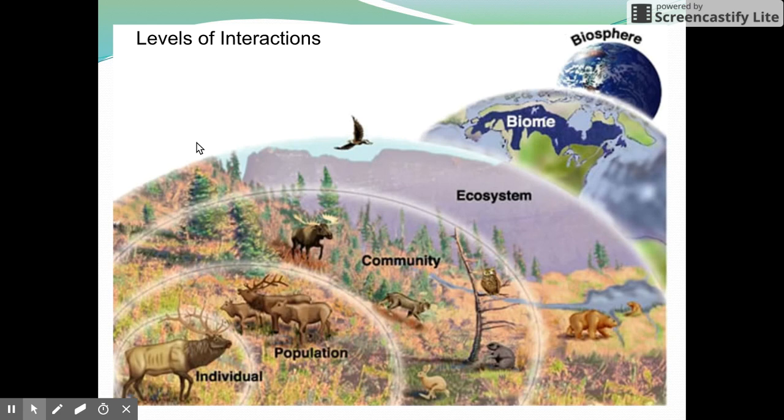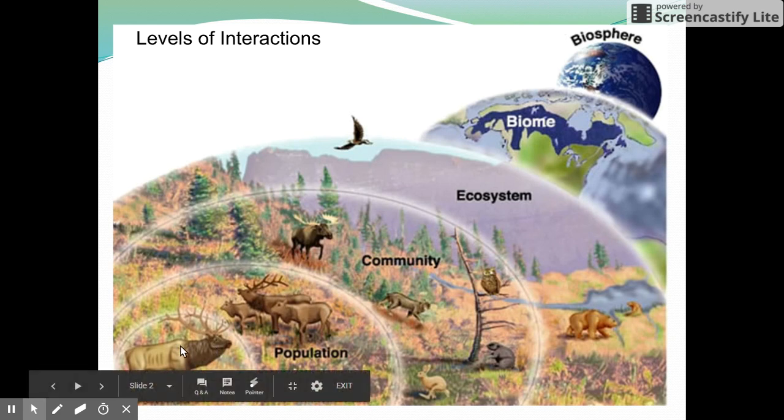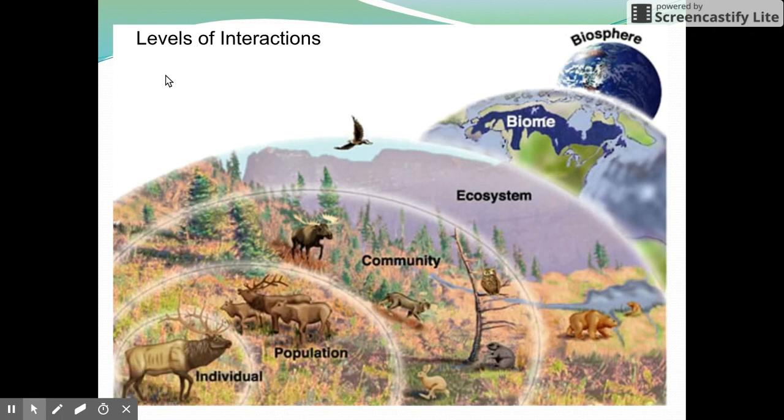The first is with the individual. The individual is a single organism and how it behaves. Generally, when we study the individual level of interaction, we track an organism from birth to death, and we look at all of the ways it interacts with its environment.